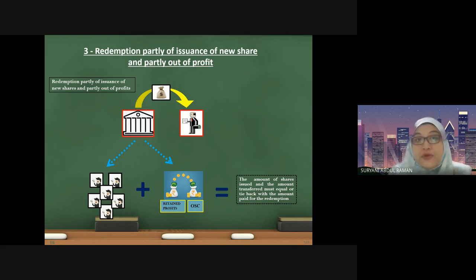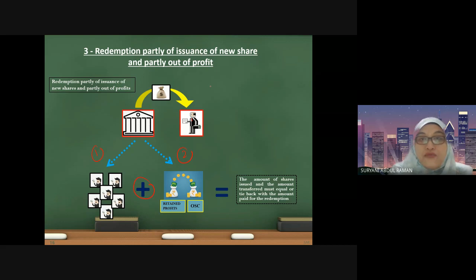We recall back the process of redemption. Okay, this is the process of redemption. So now we want to replace the capital that we have reduced. Previously we can choose either method 1 or method 2, right? Now we plan to combine both methods.